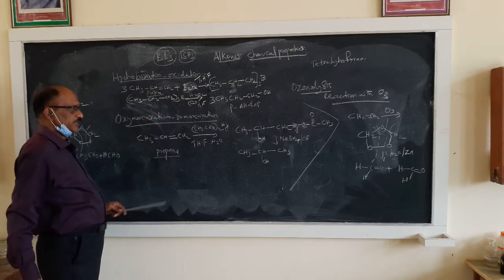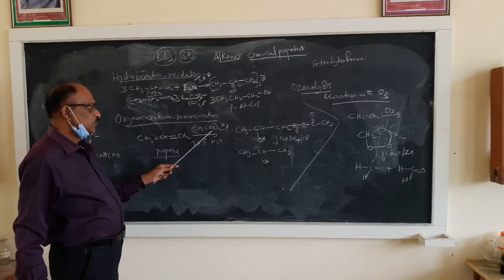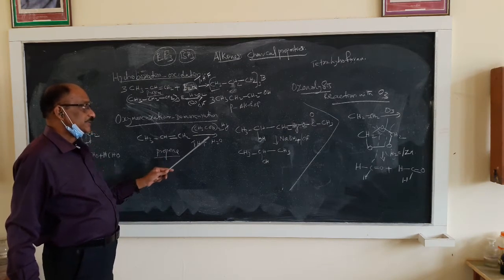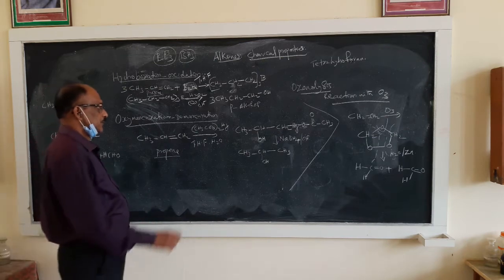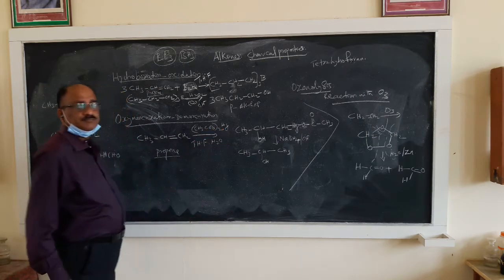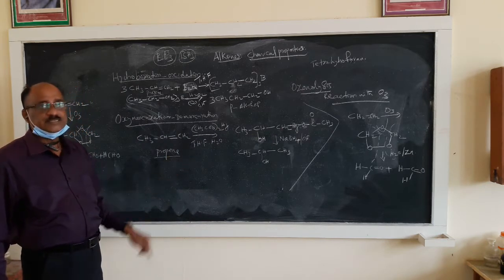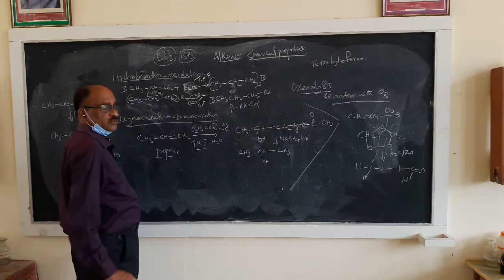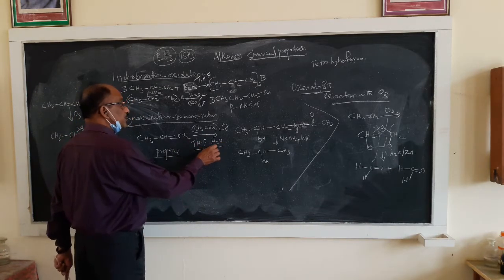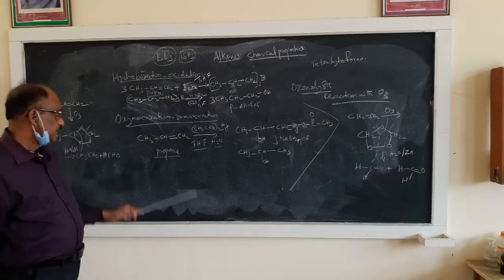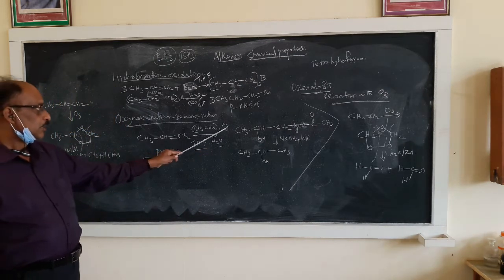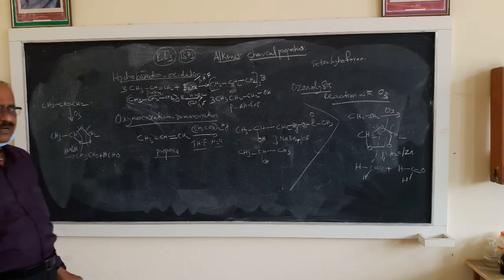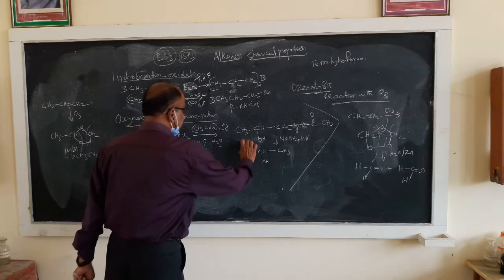So propene is taken as an example which you have to treat with mercuric acetate, (CH3COO)2Hg, and the medium is the same, THF, tetrahydrofuran, in presence of water. See, propene should be taken, mercuric acetate is taken in the tetrahydrofuran medium, followed by hydrolysis, and the water should be taken. And you will be getting an addition product.